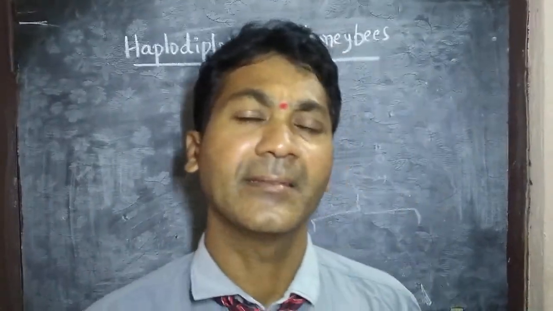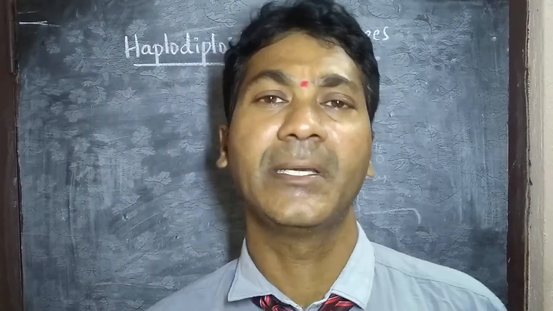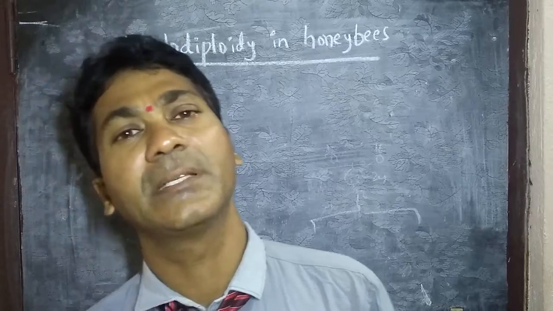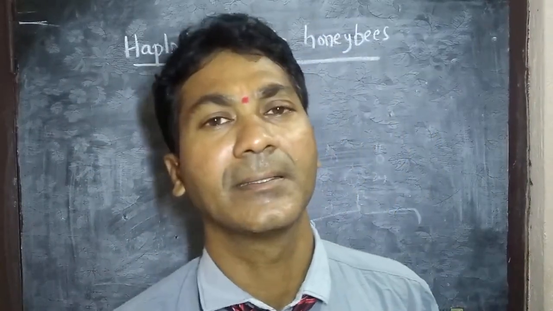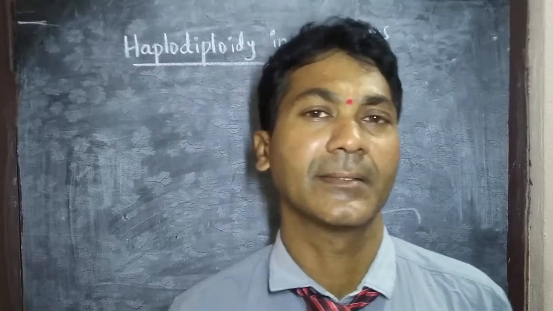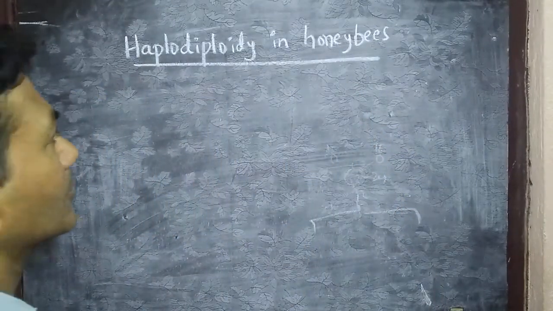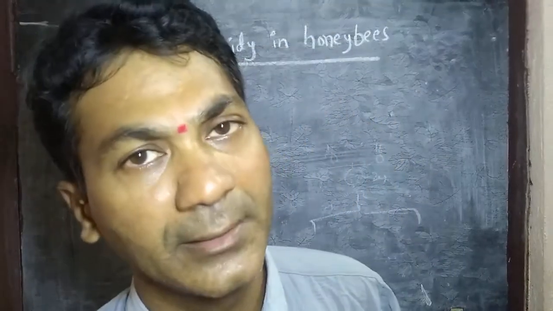Haplodiploidy is a mechanism of sex determination in honeybees. Why? Because in honeybees, male bees are in haploid state and female bees are in diploid state. How interesting it is, let us discuss. So, haplodiploidy in honeybees. Just now I told you, in honeybees, male bees are haploid and female bees